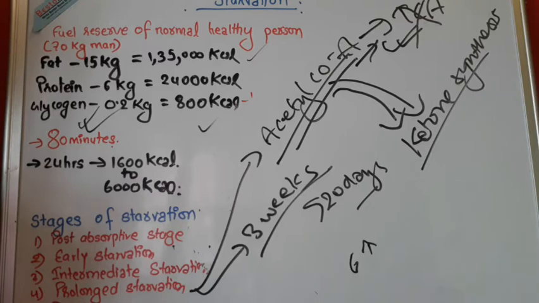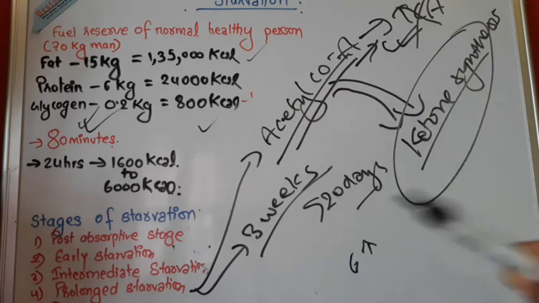The amount of ketone in the body continues to increase during intermediate and prolonged starvation. But as the starvation goes longer, for 20 days, it reaches a plateau.